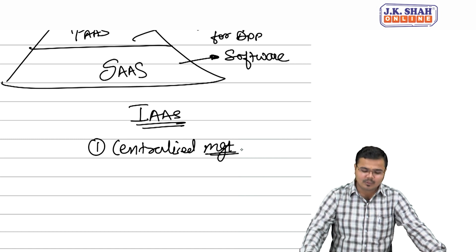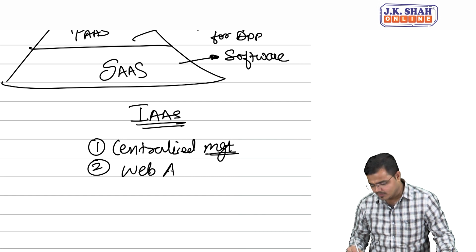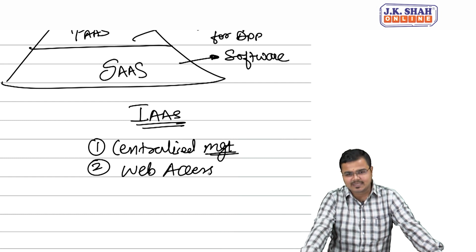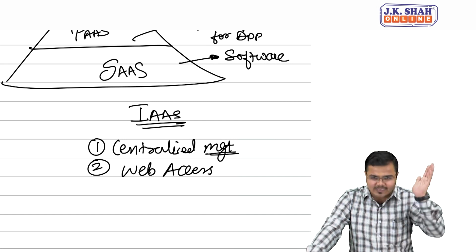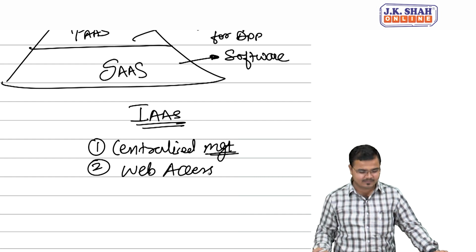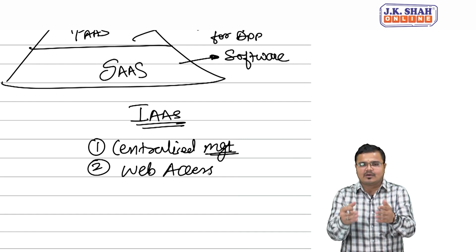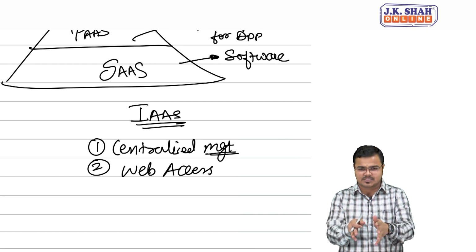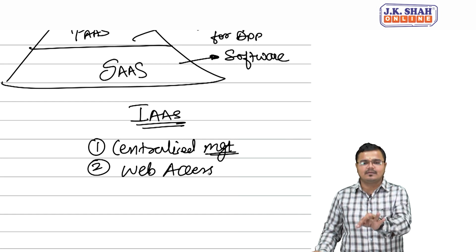Number two, people, we can access this IaaS service only by using the web. So only web access is permitted. Clear? So we require an internet connection. Why? Because the user does not manage any hardware. The entire service is available on the web. Example, suppose I want to host my website. Then GoDaddy says, okay, your entire website hosting, including designing, management, payment processes and all, everything I'll manage. You just give me the money and content for your website.